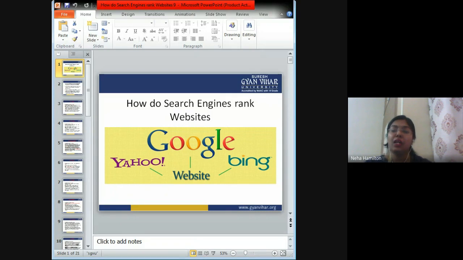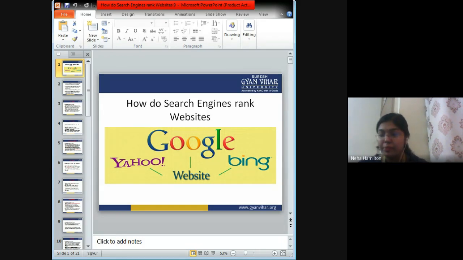We are now covering the topic of how search engines rank websites. This very important topic related to search engine optimization is the Google algorithm. We are understanding the different softwares which are part of the Google algorithm. As I've told you earlier, the Google algorithm has basically two parts. The first is called the core algorithm and the other is called the peripheral algorithm. Core algorithms are the softwares which are involved in ranking the websites.